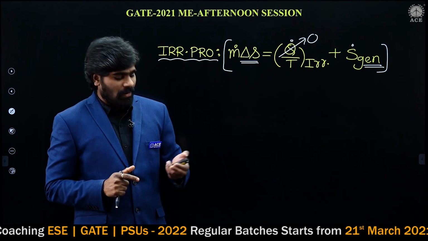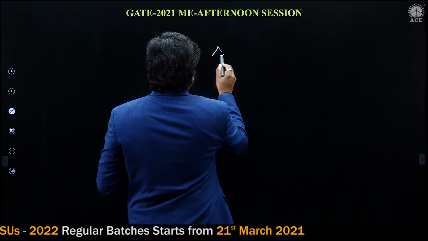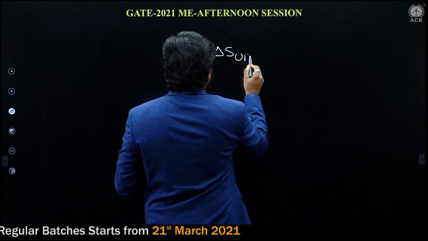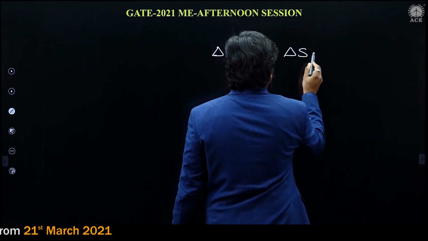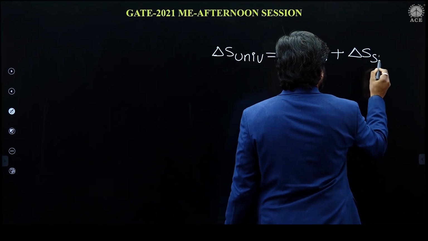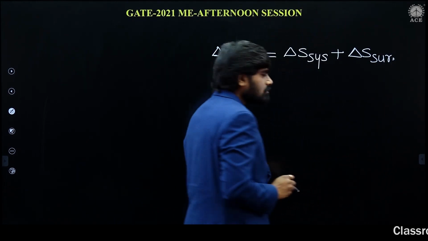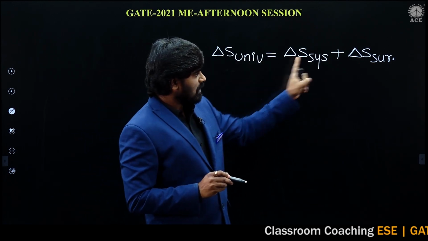Now, the change of entropy of the universe we have seen. What is the change of entropy of the universe? The change of entropy of the system plus the change of entropy of the surroundings.